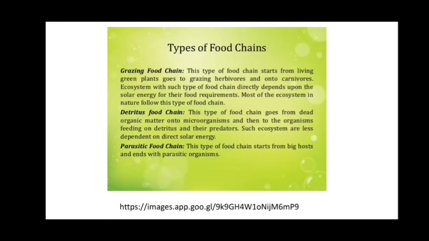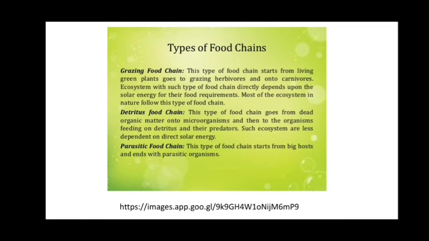Here are the types of food chain in this slide: the grazing food chain and the detritus food chain. This type of food chain starts from the living green plants, goes to the grazing herbivorous and then to the carnivorous. An ecosystem with such a type of food chain directly depends on solar energy for its food requirement. Most ecosystems in nature follow this type of food chain.